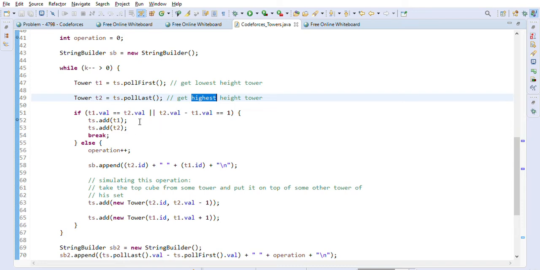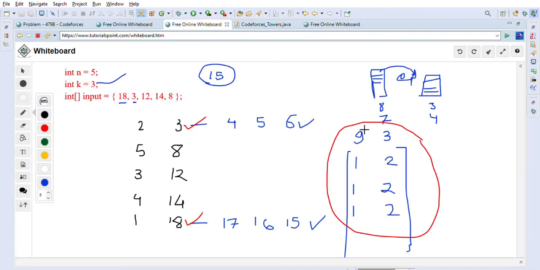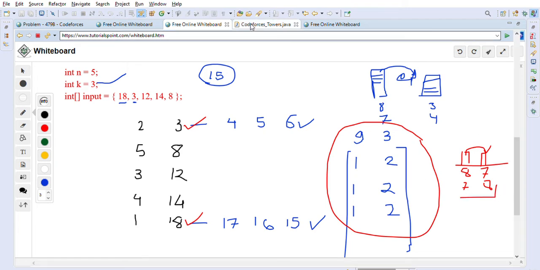For example, if one tower's height is 8 and the other's height is 7, even if we move one block from here to here, it will now become 8 and 7 again. So it is not going to help us in minimizing the instability factor that they have defined. So this will not be helpful, and we are just checking that.